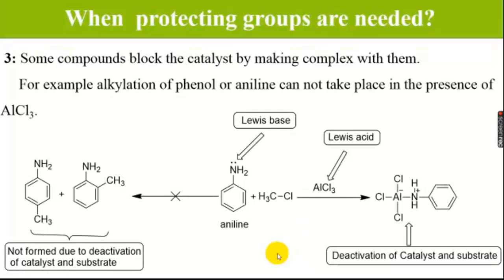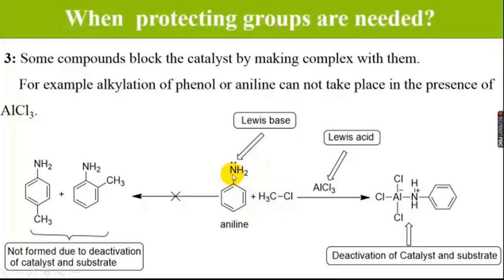The third problem is in Friedel-Crafts alkylation, when we use aniline and do alkylation in the presence of aluminium chloride. Basically, aluminium chloride is a Lewis acid, while the lone pair on aniline makes it a Lewis base. And we want to form a methyl cation for the substitution.